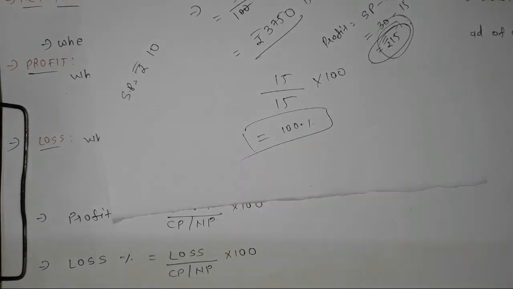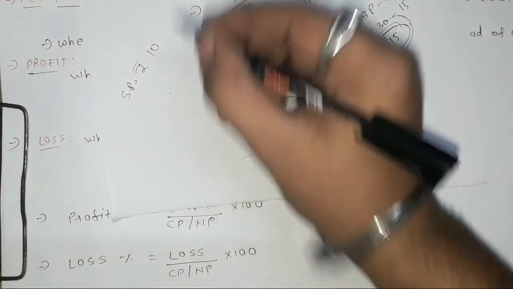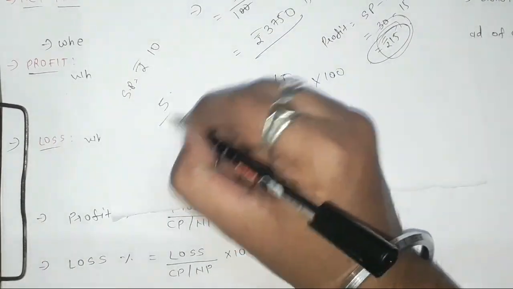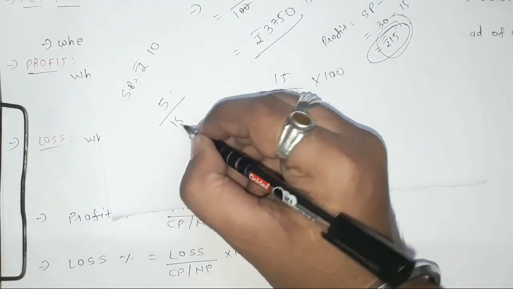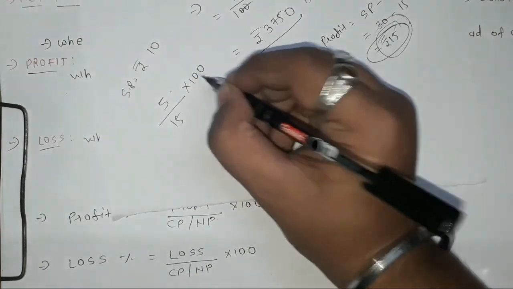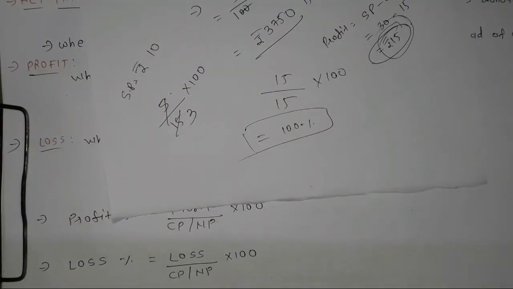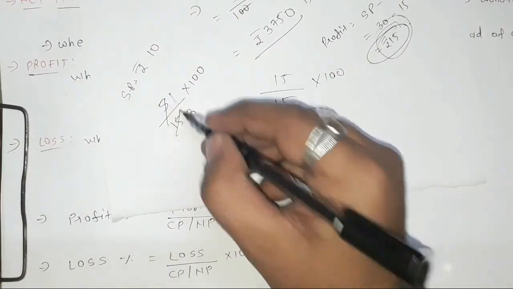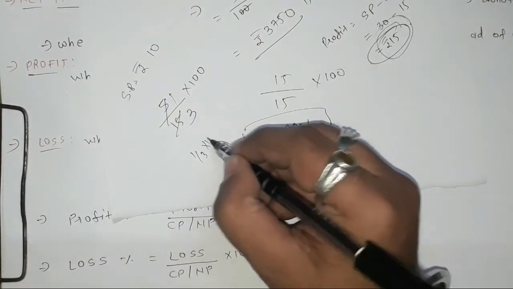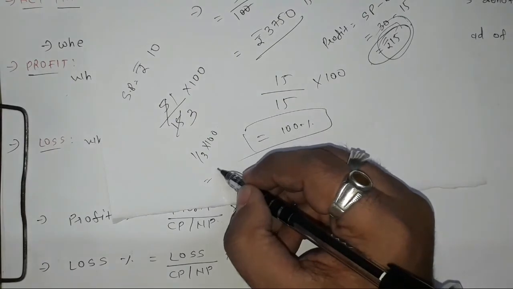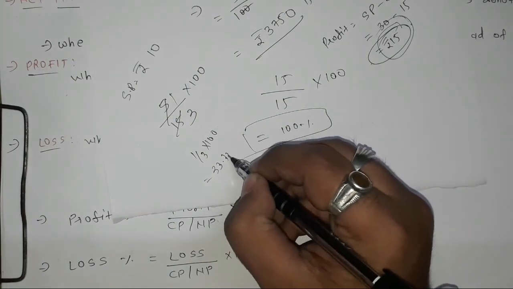Similarly, if I have to find the loss percentage, the equation is loss upon cost price into 100. Here we made a loss of rupees 5 upon cost price. It total cost me 15 into 100. So here 5 threes are 15, and here 1 is there. So 1 upon 3 into 100. So when we solve this, I will get 33.33%.